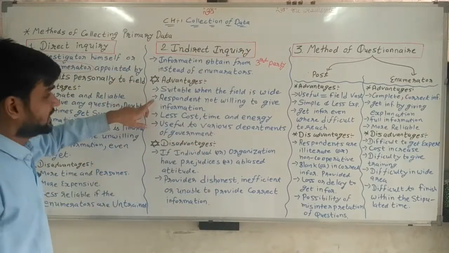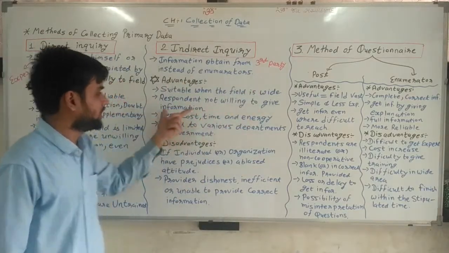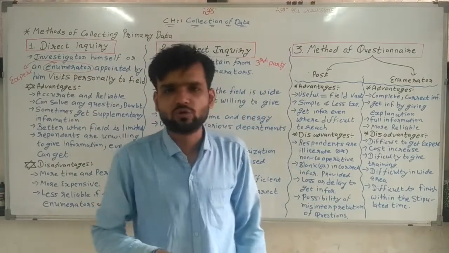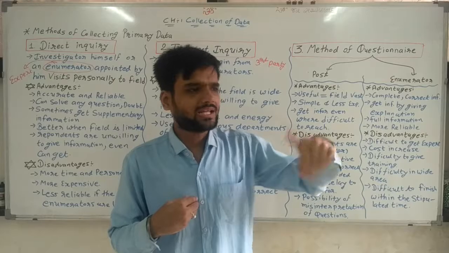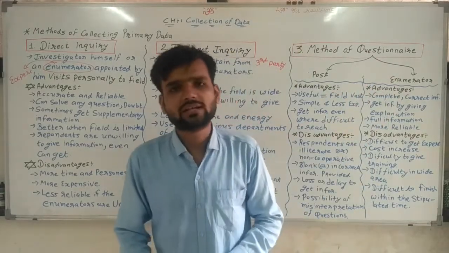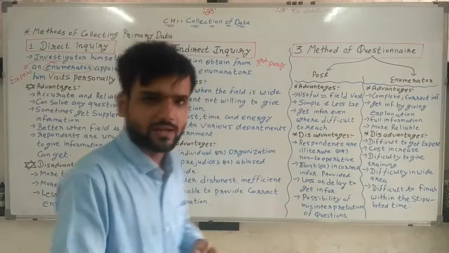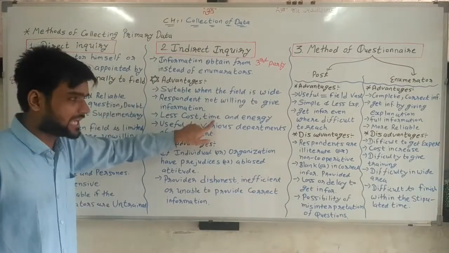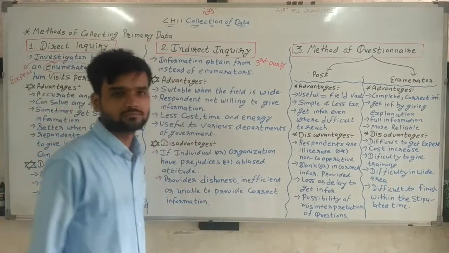Second thing, the respondent is not willing to give information. When the respondent is not willing to give information to me, then I appoint some other institution: please go and collect data. Then it becomes very easy. Less cost, time and energy.